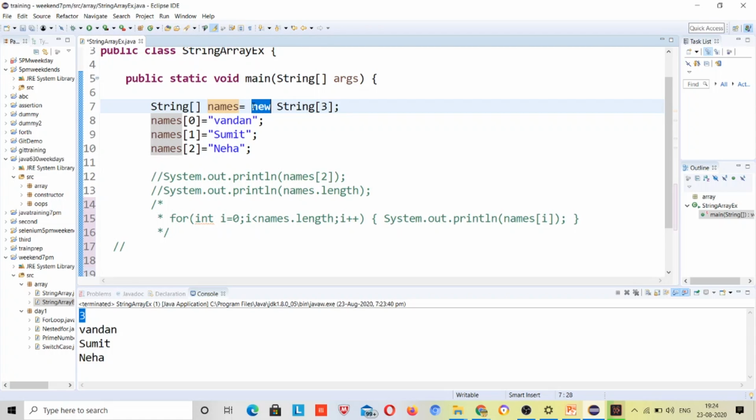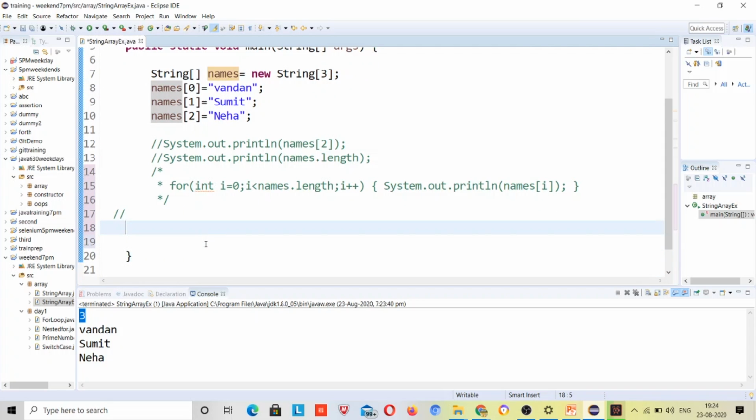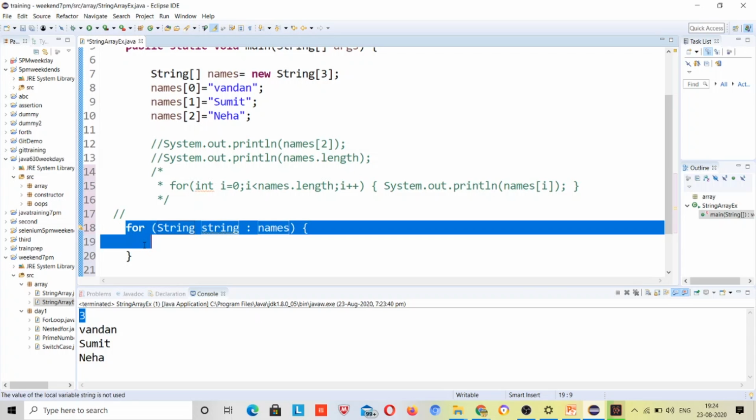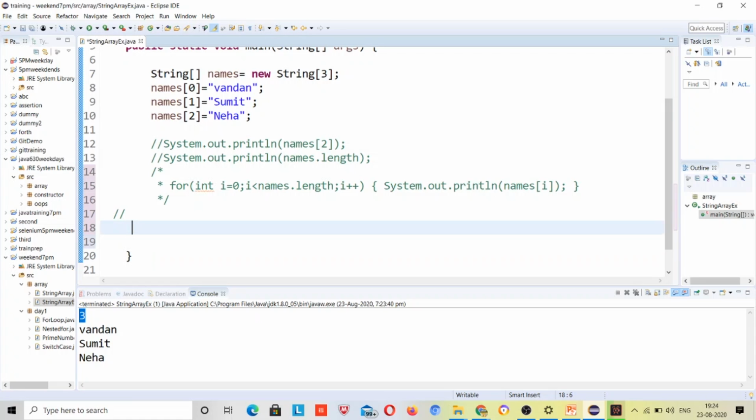Because we have used this with the new keyword, so this is a kind of object. So you can use the enhanced for loop. Just type fore and press Ctrl and space, and Eclipse will make it for you, but I'll explain how you can do it by yourself. First, let's understand this shortcut.